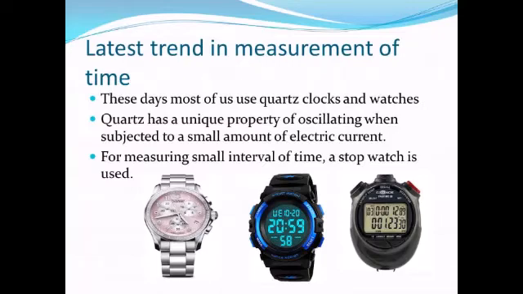With the help of this, time can be easily measured. And for measuring small intervals of time, a stopwatch is also used. You all must have observed stopwatches being used in different events and competitions. These stopwatches can be used to calculate accurate timings of the events or competitions.